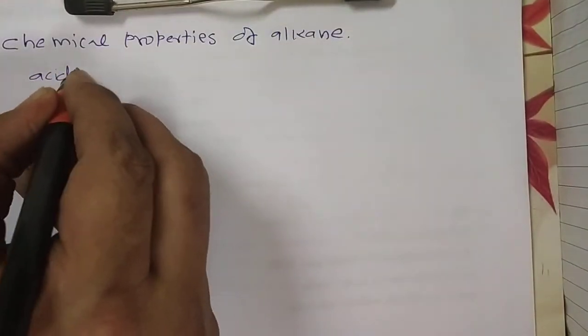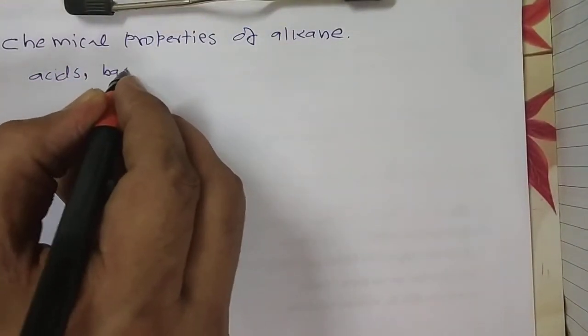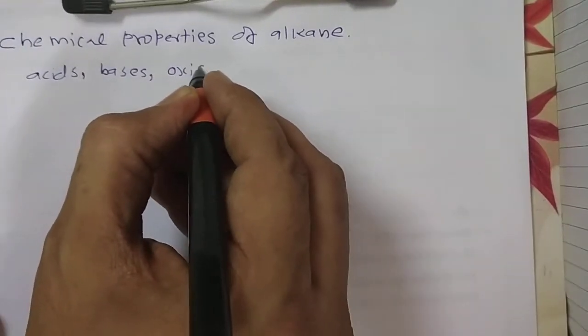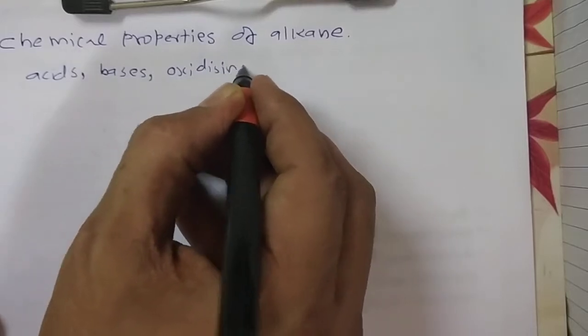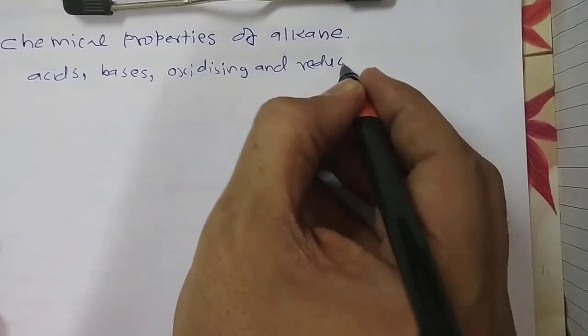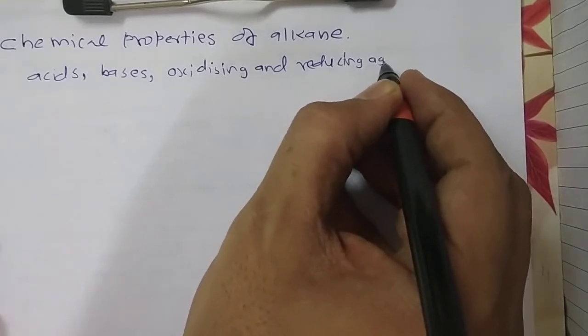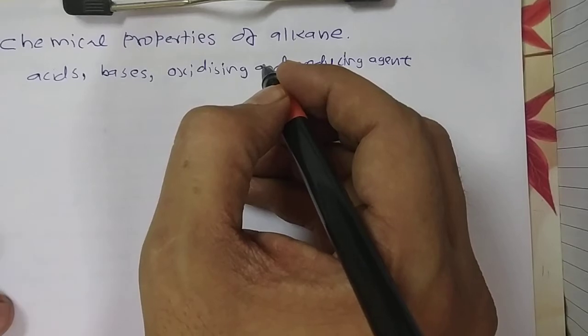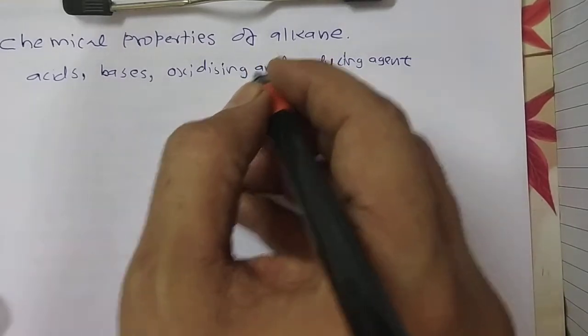As already mentioned, alkanes are generally inert towards acids, bases, as well as oxidizing and reducing agents. However, they undergo the following reactions under certain conditions.